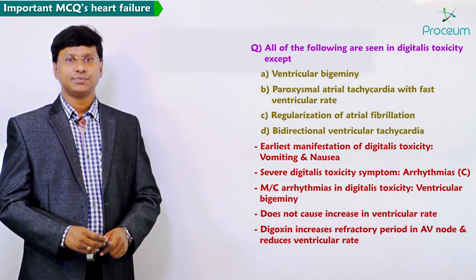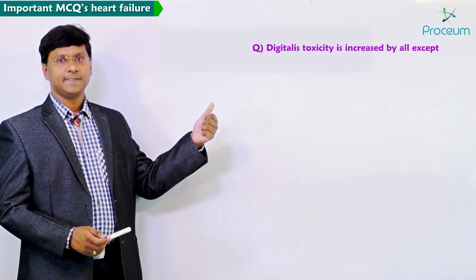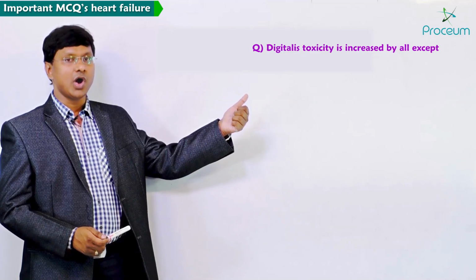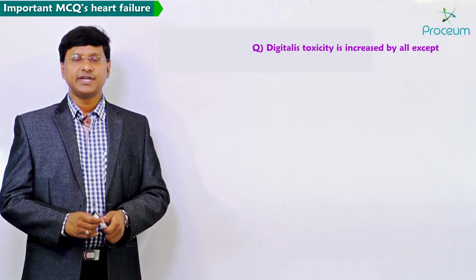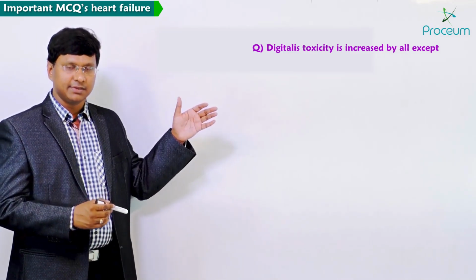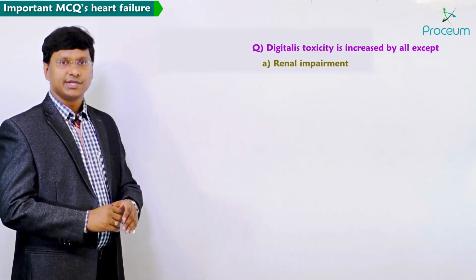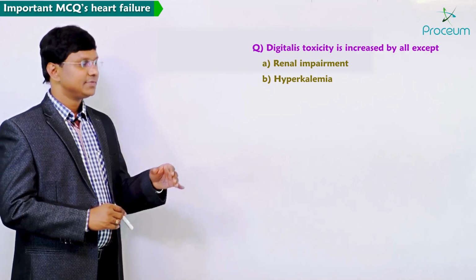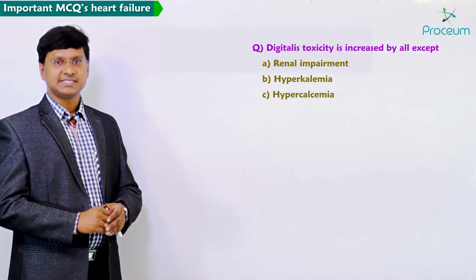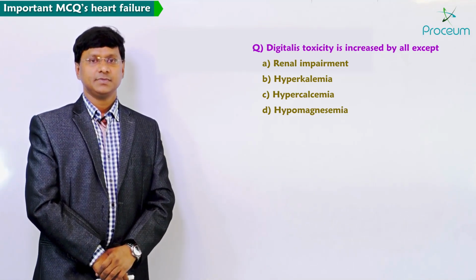Next MCQ: digitalis toxicity is increased by all except. So what did we discuss? The multiple choice options are A, renal impairment, B, hyperkalemia, C, hypercalcemia, D, hypomagnesemia.